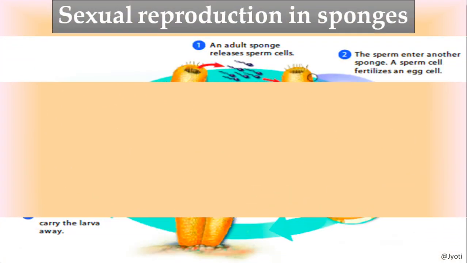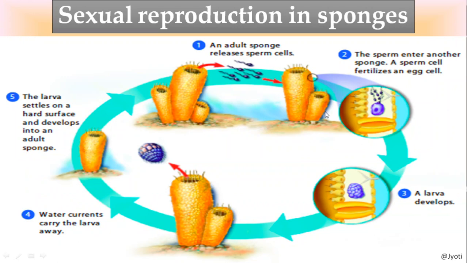Now sexual reproduction. Here we can see, as I have told you, that the sponges are hermaphrodite. They can produce the sperm and egg. A single individual can form the sperm and egg, but they produce the sperm and egg at different times. So the cross fertilization takes place. So here you can see that in this picture, this sponge is producing the sperm. It doesn't mean that it cannot produce the egg. It can produce the egg, but the egg is not produced simultaneously with the sperm.